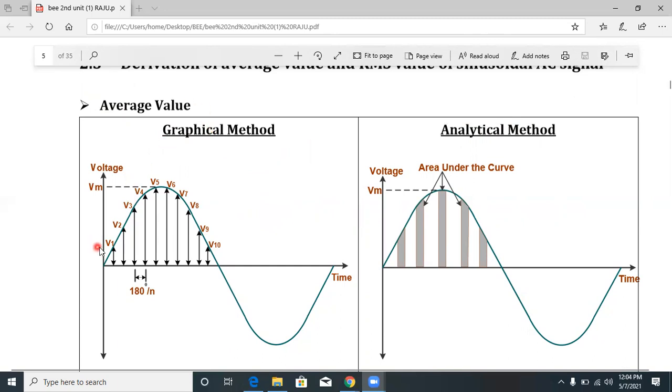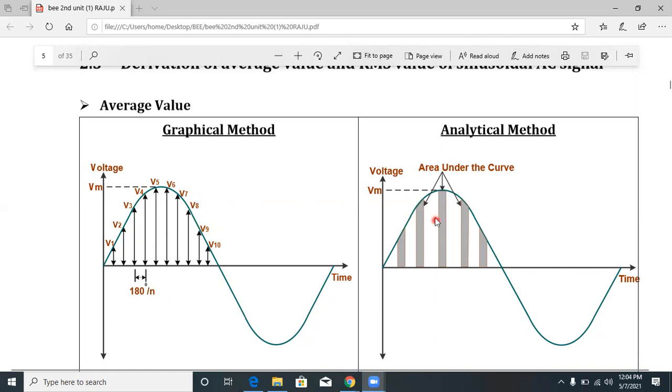In this graphical method, we consider instantaneous values V1, V2, V3, V4, V5. At a particular time we have to consider the voltage. At a particular time, this is the V1 voltage; at another particular time, this is the V2 voltage. The number of divisions is called N, and 180 by N gives the particular instant. At a particular instant, this is the voltage V2. These are all called instantaneous values: V1, V2, V3, V4, V5, V6, up to V10.